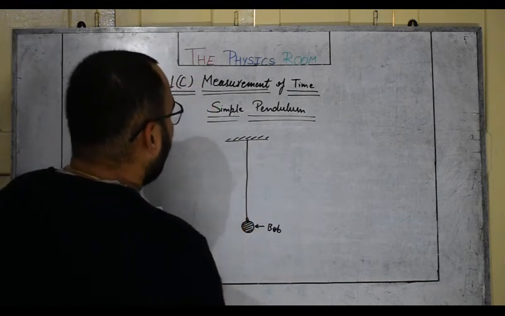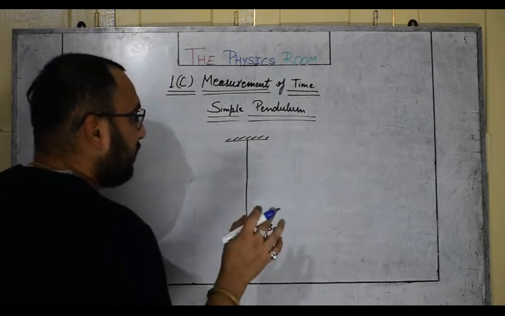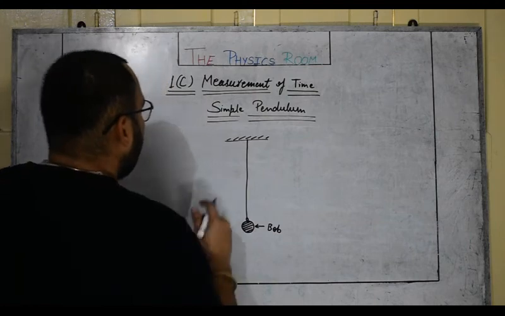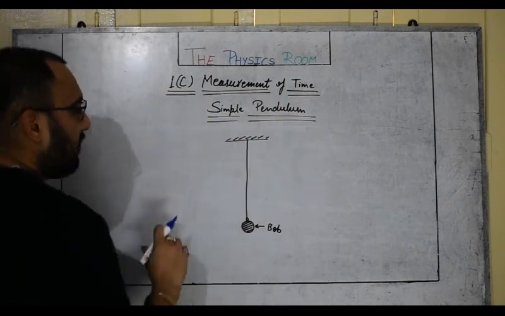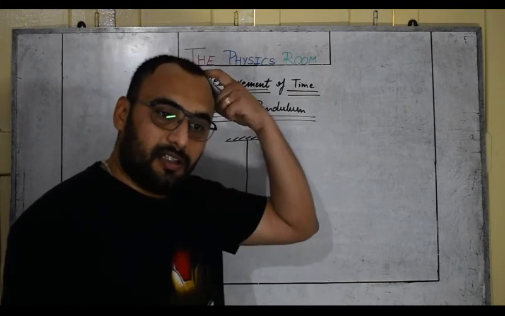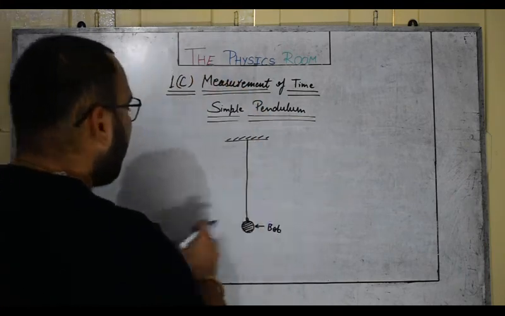This arrangement is called a pendulum or a simple pendulum. We are not talking about compound or complex pendulums which are used in clocks, wall clocks also. It's a very simple pendulum.